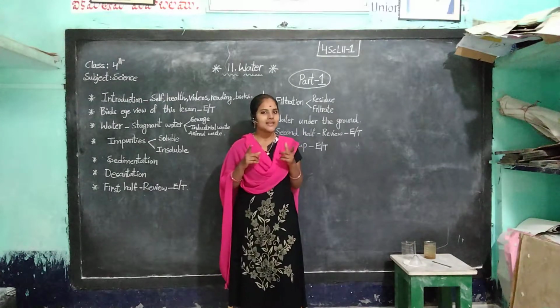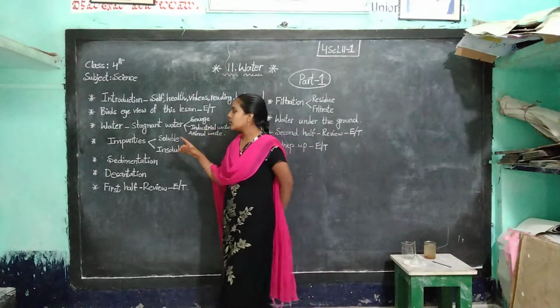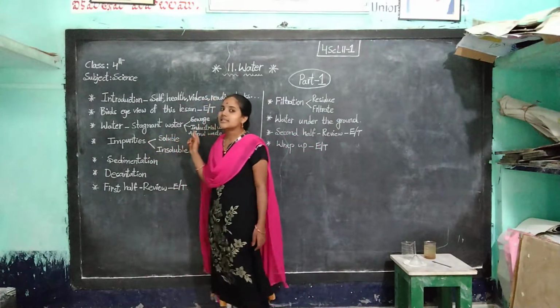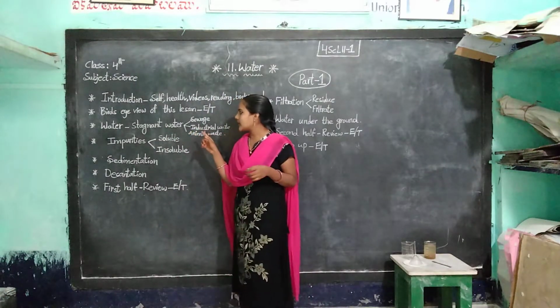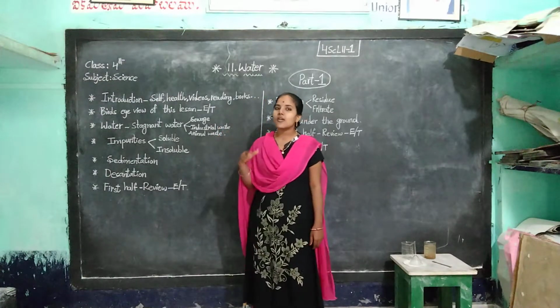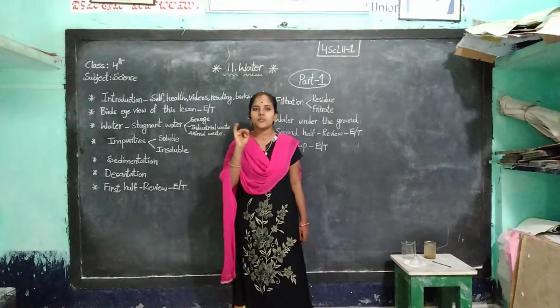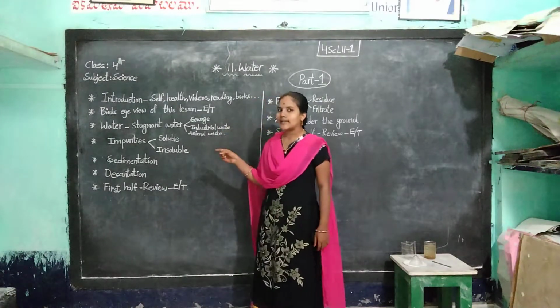Okay, are you ready? Very good. See the blackboard. First of all, we learn about water and stagnant water. Next one, impurities. Basically, water contains two types of impurities, soluble and insoluble.